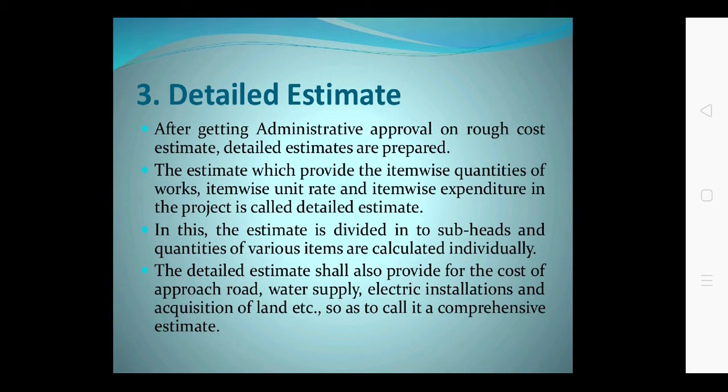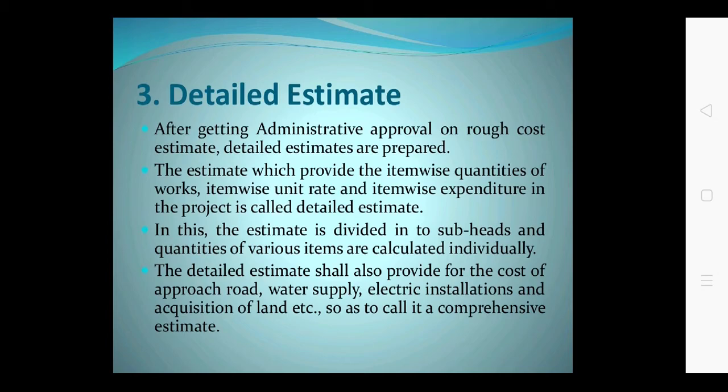This detail estimate is prepared for all types of work. It is necessary for any fresh or new work. A detail estimate is prepared by finding out all the quantities of work, item-wise unit rate, and item-wise expenditure in the project, and it is prepared for every fresh new work.